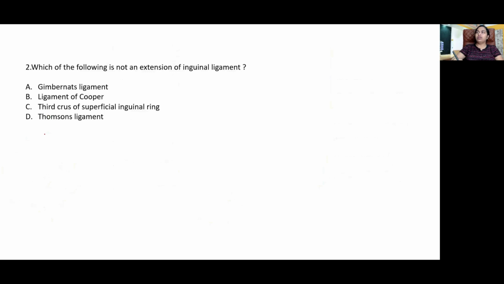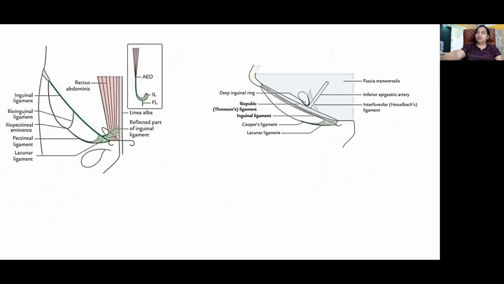Moving on to the second question. Which of the following is not an extension of the inguinal ligament? Easy. What's the answer? Option D. So the inguinal ligament is what? It's nothing but the thickened lower border of the external oblique aponeurosis, extending from the anterosuperior iliac spine to the pubic tubercle. And from its insertion, it gives three extensions.